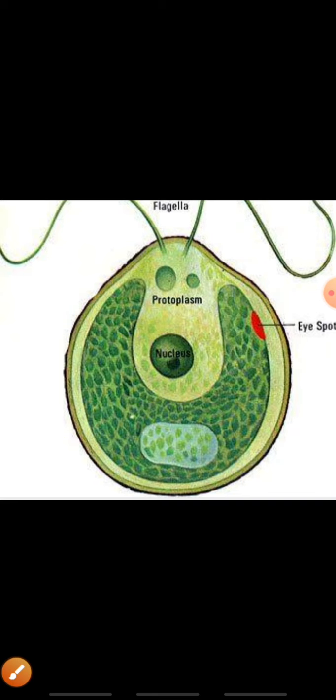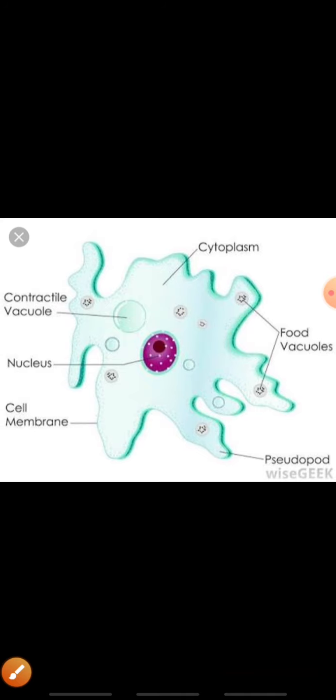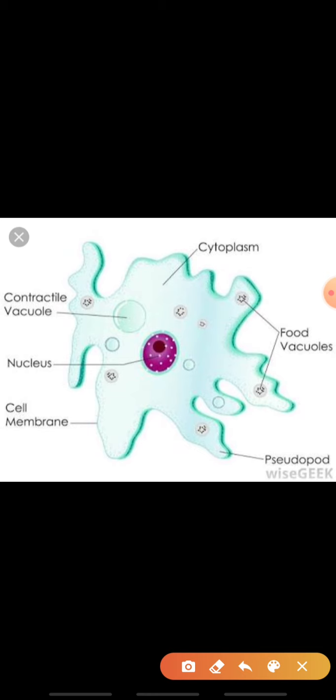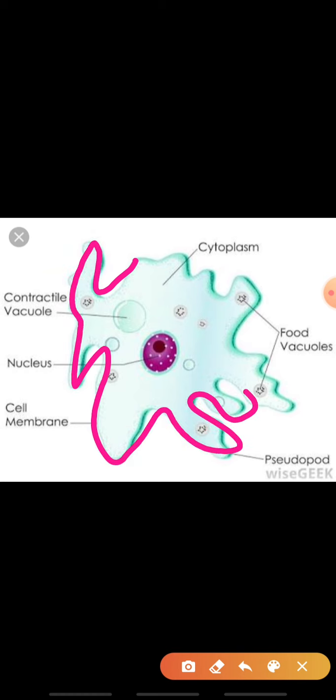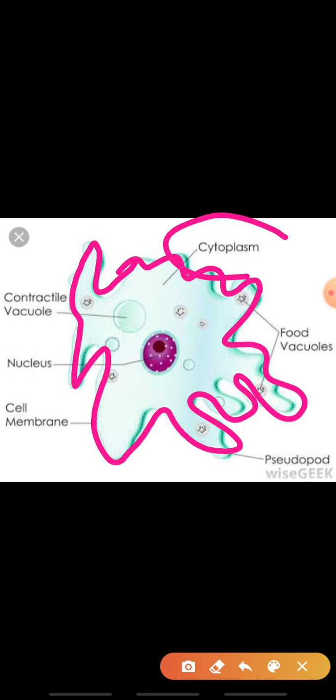Then the second is irregular shape, which doesn't have a fixed shape. You can see in front of you a picture of amoeba. You can see there is no definite shape. It is irregular. It consists of cytoplasm, food vacuoles, and many more substances and parts.